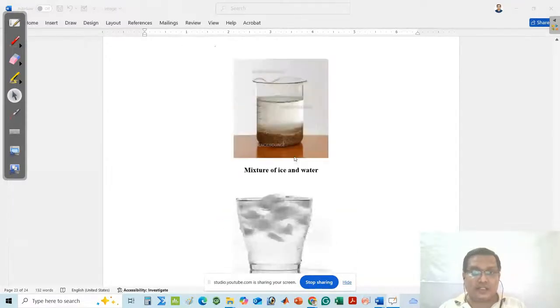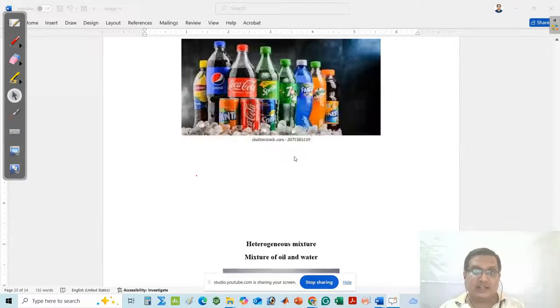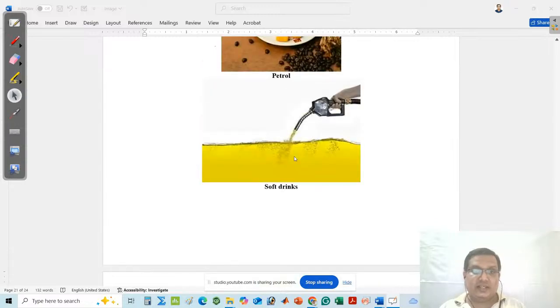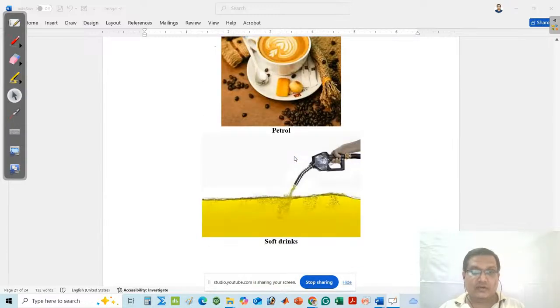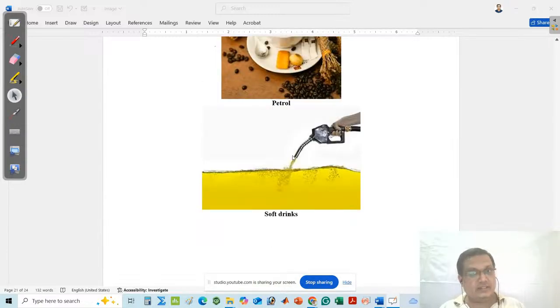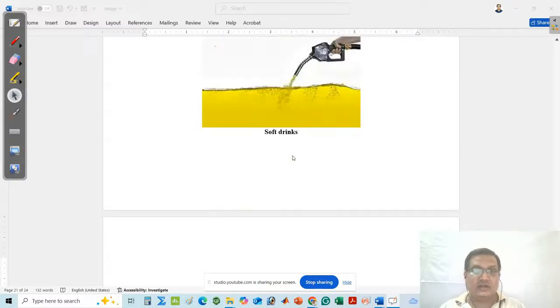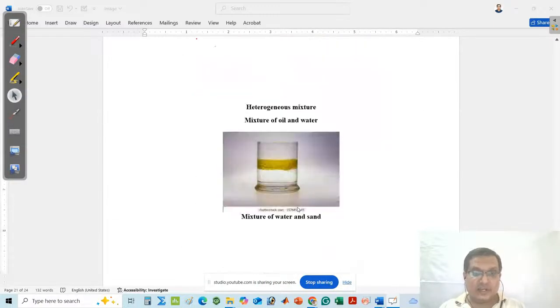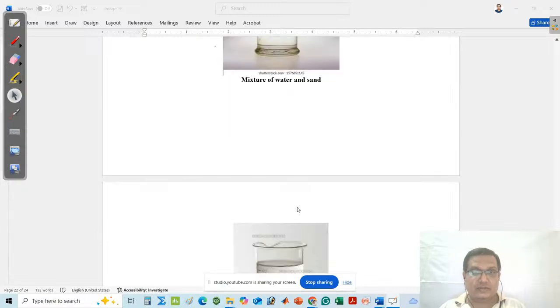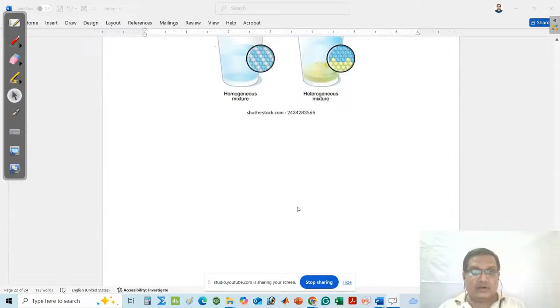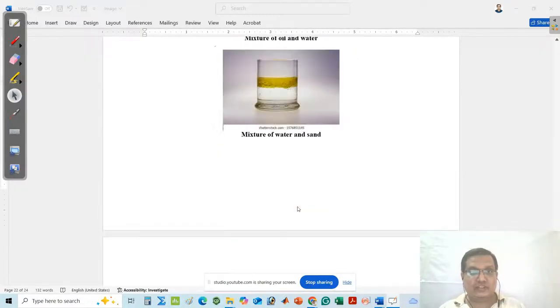Like that, you can think about other examples. Simply, you can think about this is your petrol. This is also heterogeneous. Sorry. If you think about the examples of homogeneous mixture,